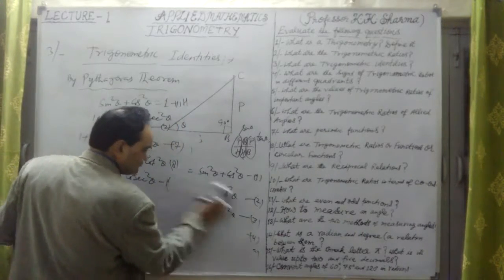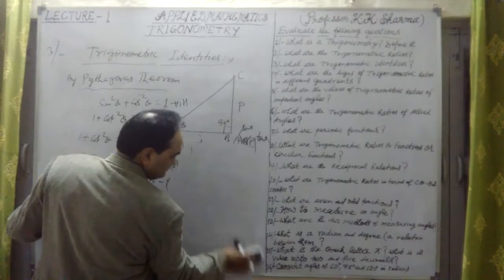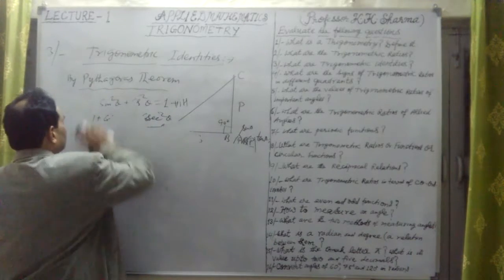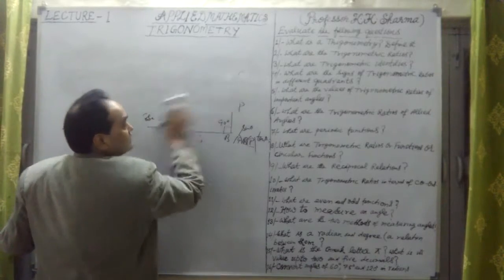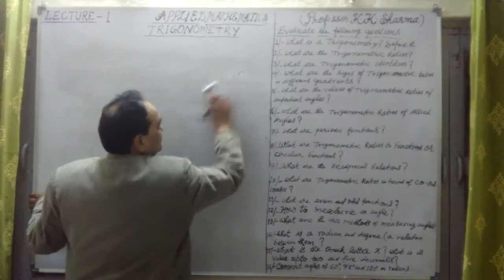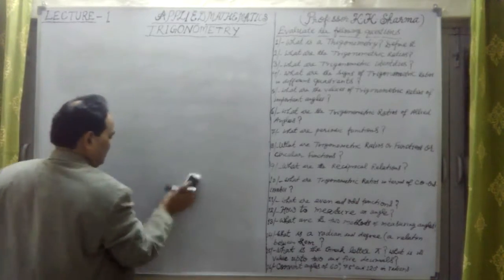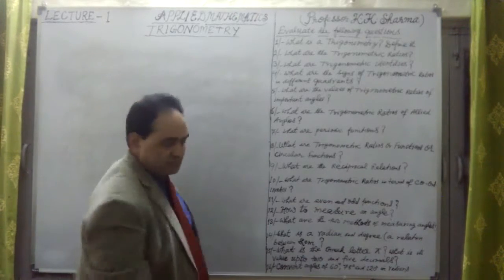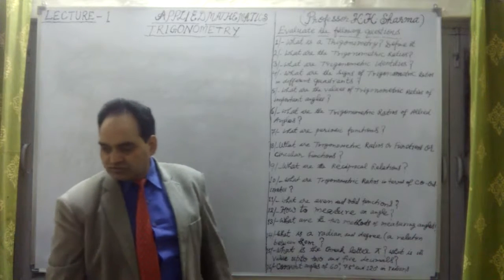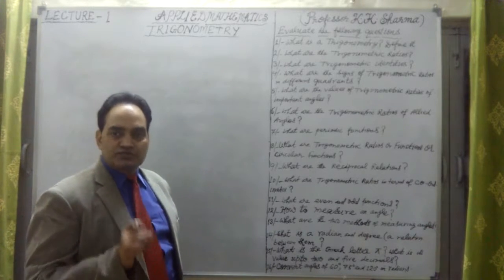And this is the question number 3, and let me talk about question number 4. Okay, so question number 3 we have completed. Trigonometric identities, trigonometric ratios. We talked about the definition of trigonometry.